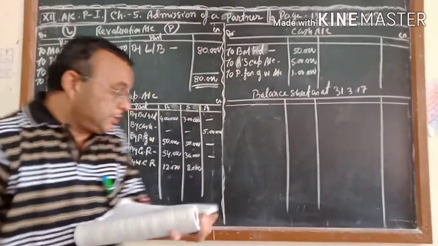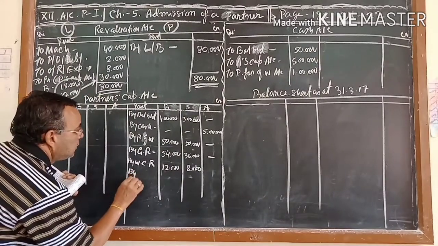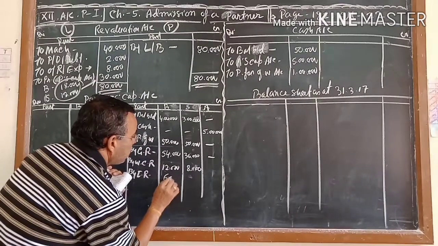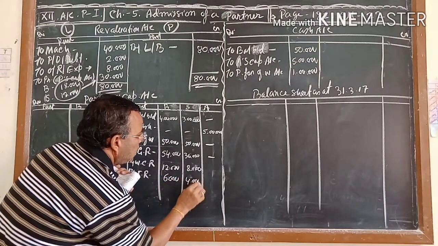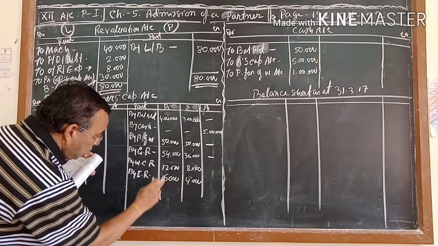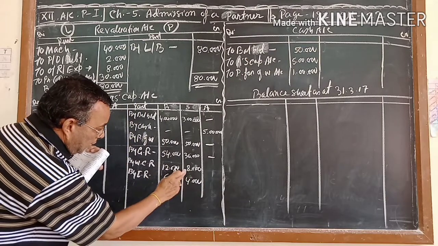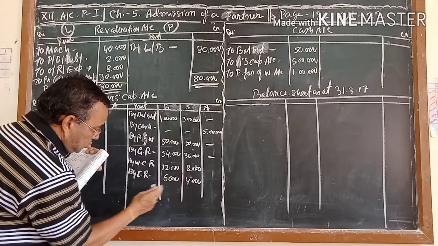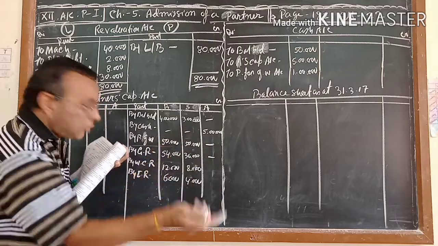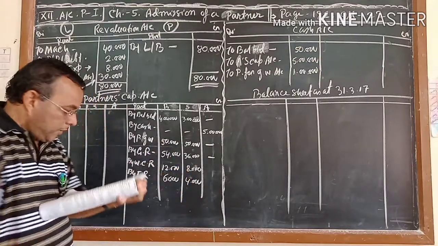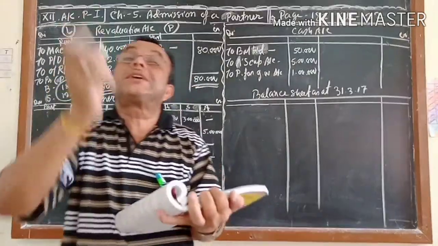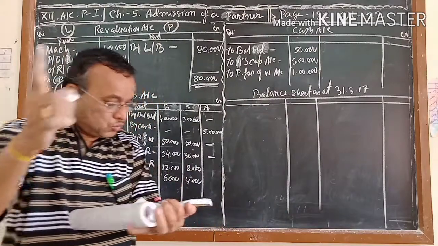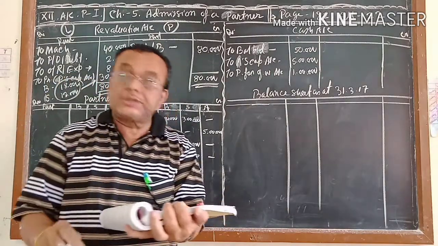Next is coming investment reserve 10. Investment reserve 10 means 6 and 4. How is it coming? If 20 is 12 and 8, 10 will be half of 12 and half of 8. You distributed 20 as 12 and 8, and 10 is half of 20, so it will also be half. That is the place where you can save time. What you are doing is taking the calculator and wasting time. That you should not do. Now in the liability side, nothing is there to distribute.